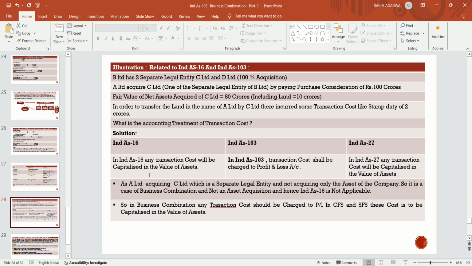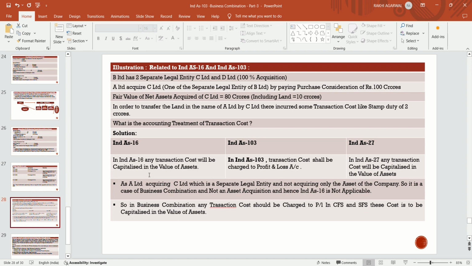The fair value of net asset acquired of C Limited is 80 crores, including land of 10 crores. In order to transfer the land in the name of A Limited by C Limited, they incur some transaction costs like stamp duty and all, of rupees 2 crores. Now what happened now?